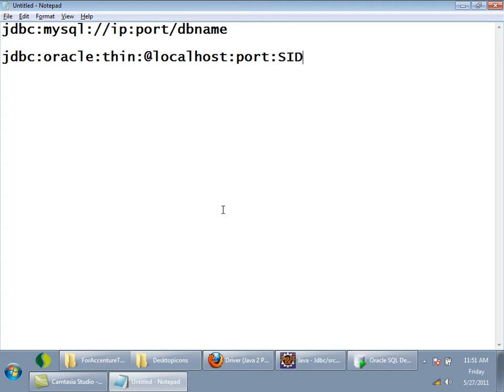Every database in Oracle will have a system identifier. If you have created your own database in Oracle, you will have a system identifier. This is the SID if you are connecting to Oracle. By default, the SID for the default database will be XE, capital XE.